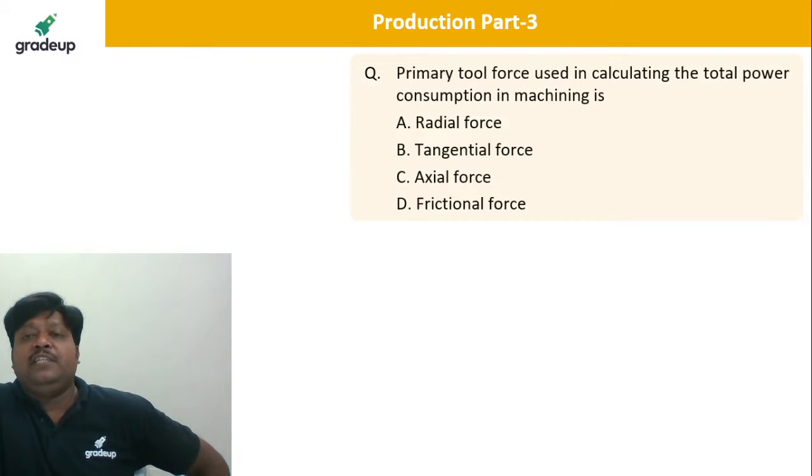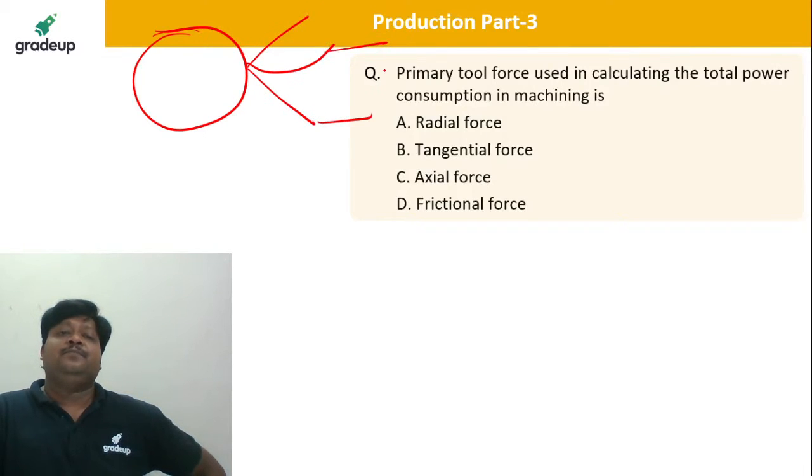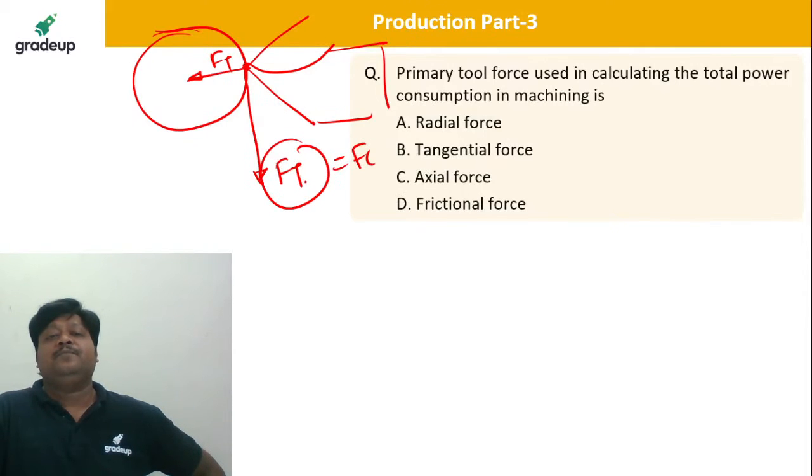Primary tool force used in calculating the total power consumption in machining is... Next question. Tell me the answer. If you look at the tool here, this is a workpiece and we have the tool here. This is the thrust force, Ft, the feed force, and this is the tangential component of force, that is our Fc, the cutting force.